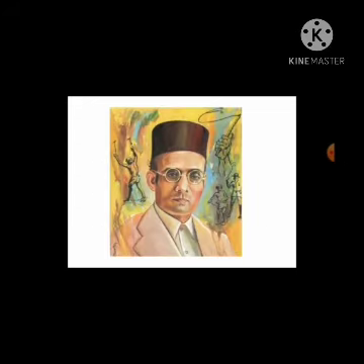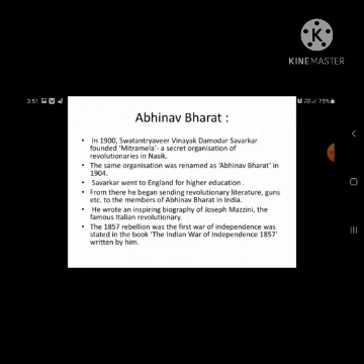Okay, let us start the next part of the chapter topic. You can see the picture on the screen. He is Swatantravir Vinayak Damodar Savarkar. In the year 1900, Savarkar founded Mitra Mela, a secret organization of revolutionaries in Nasik.